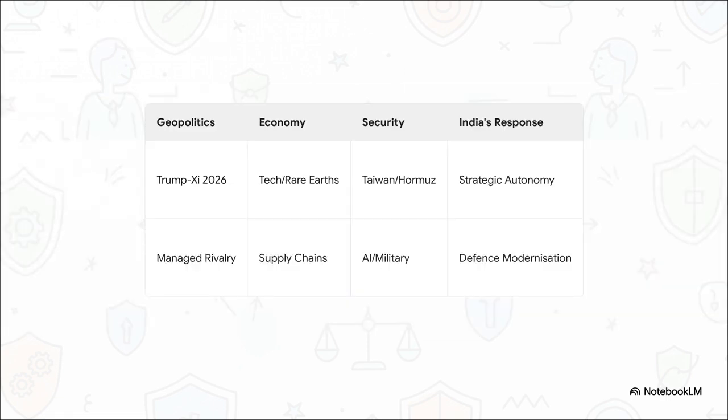For rapid revision, this matrix is absolute gold. It maps the macro geopolitical events, the Trump-Xi 2026 summit and managed rivalry, directly to the economy via tech and supply chains. Then we link that to security through Taiwan, the Strait of Hormuz, and AI. And finally, we draw a direct line right to India's response, which is strategic autonomy and defense modernization. It's a high-density matrix that connects all the dots.